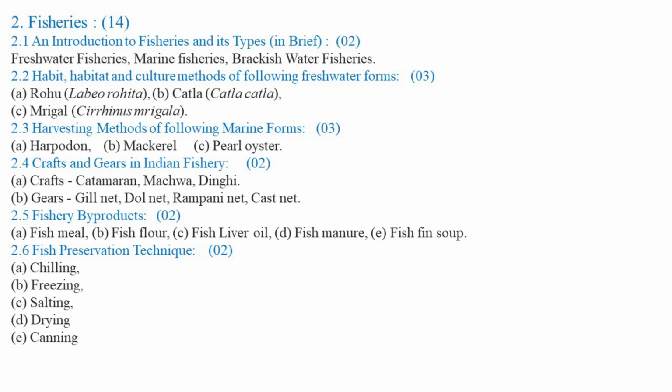Then canning is also a very important fish preservation technique where different activities are done. Canning includes several steps: removal of the viscera or visceral organs, washing and cleaning of the fish, then wet salting, then boiling or cooking, and finally storage of the fish in oils like olive oil in containers where the fish can be preserved for a long period of time.